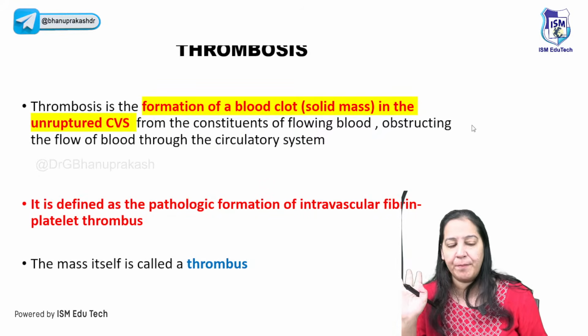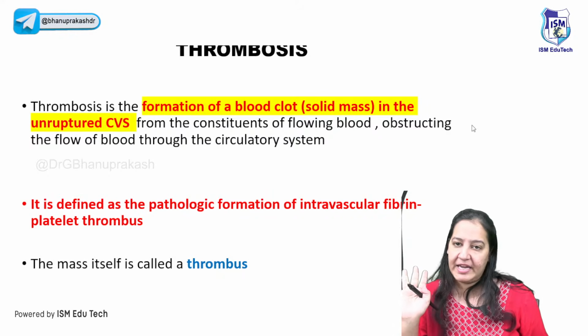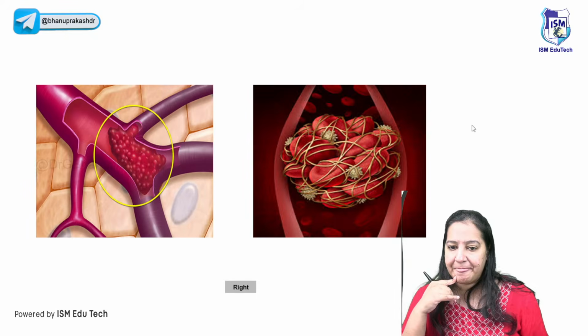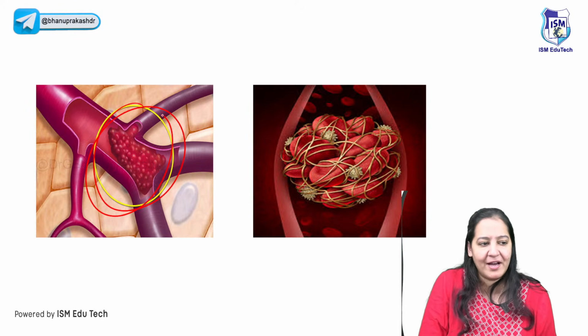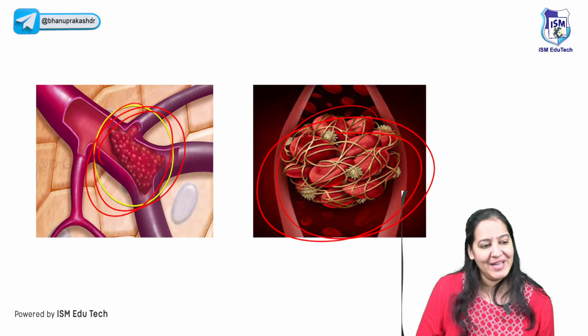So the next topic, the last topic I'm taking here, is thrombosis. The remaining session I will take in the evening only. So what is thrombosis? A clot formation in the blood without any injury. If a clot is formed in the blood vessel, can you see a clot here? So that is known as thrombosis.